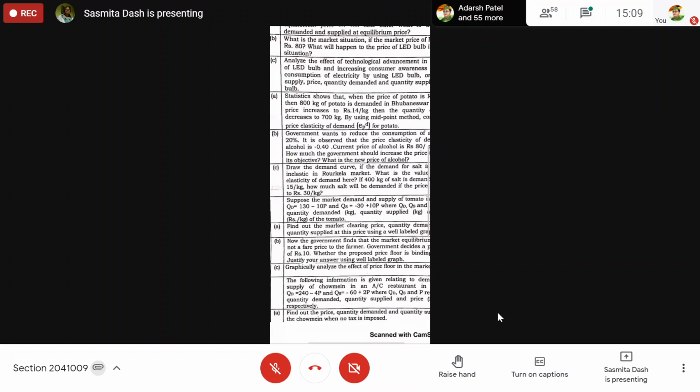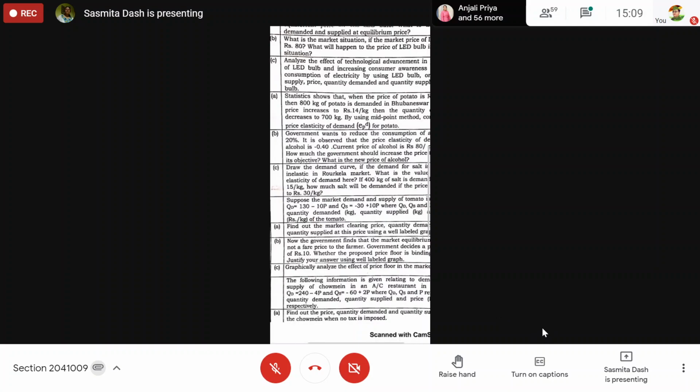What will be the shape of the demand curve? It's parallel to the price axis, parallel to the y-axis. Okay. So quantity will be how much? Same, 400 kg.